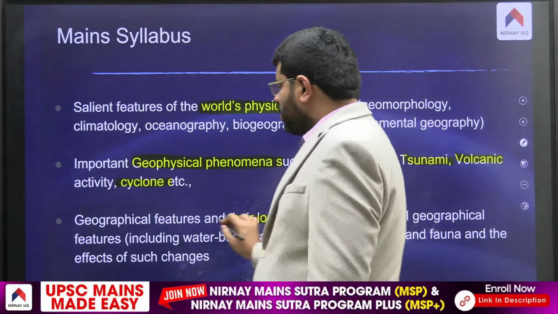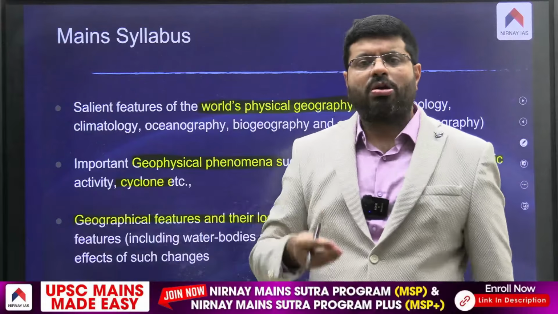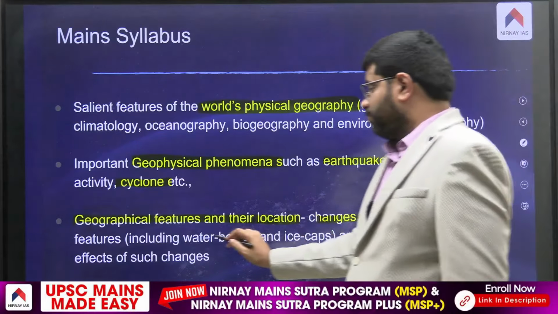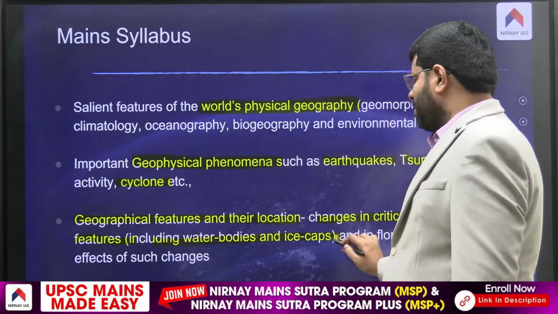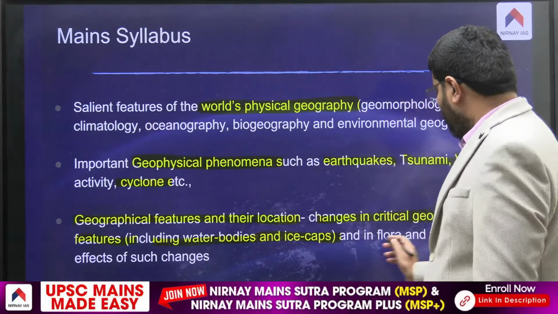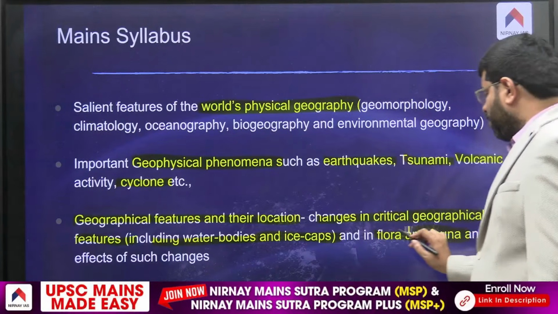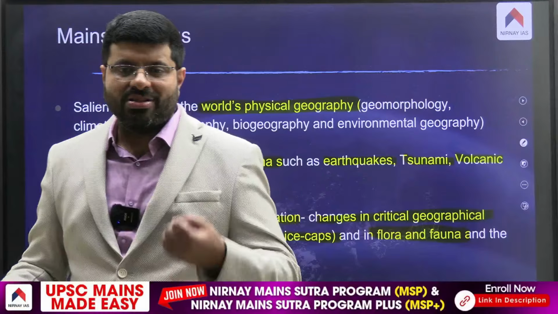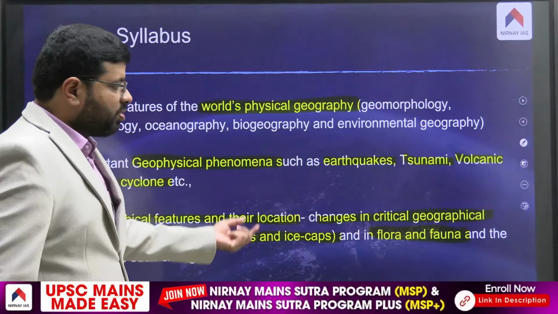There are certain geographical features like mangroves and coral reefs. How are they changing over a period of time? Say, water bodies and ice caps, and how does that impact flora and fauna? Ultimately, if there is any change, there is an impact. Climate change, global warming and all. There is an approach which you need to study.